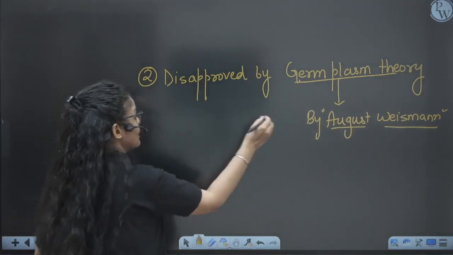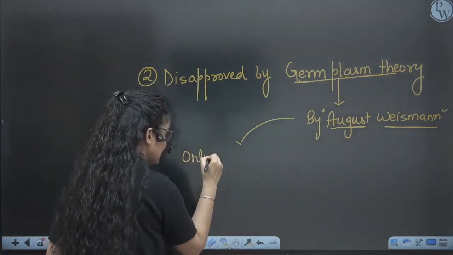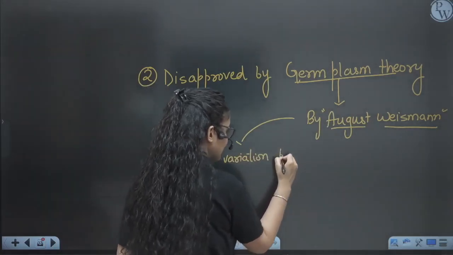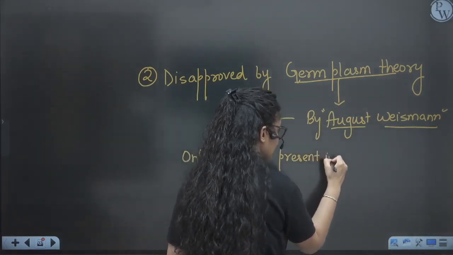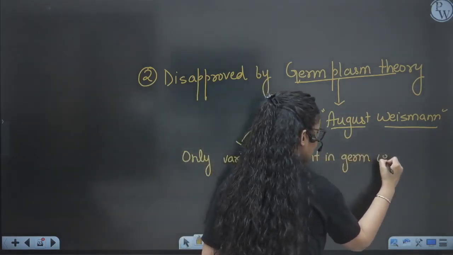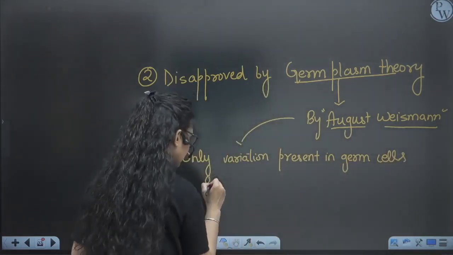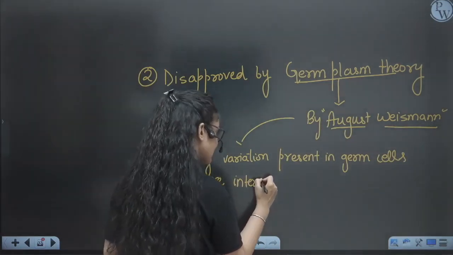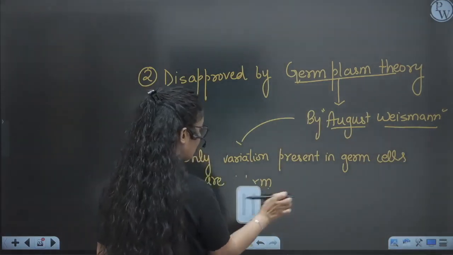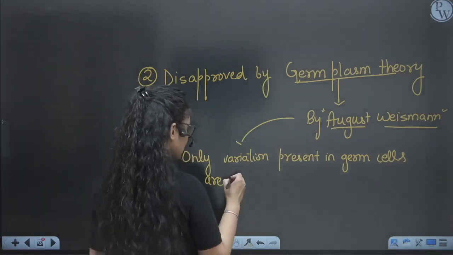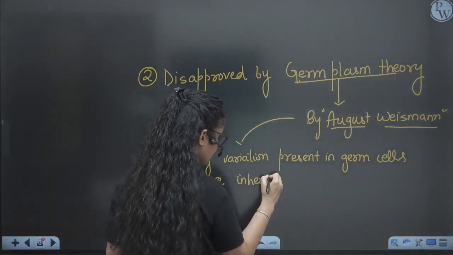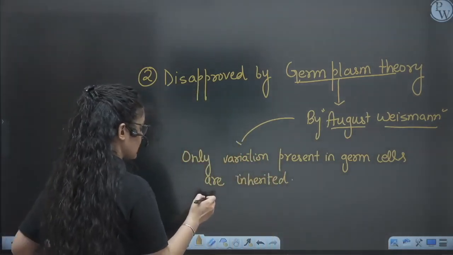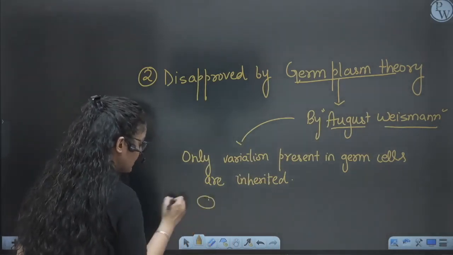So according to Weismann, only the variations present in the germ cells are inherited. If variations are present in the germ cell, in the gamete, they will get transferred, right? Inherited means it will pass from one generation to another only when it is present in the germ cell. He did his experiment on the mutilated tails of mice.